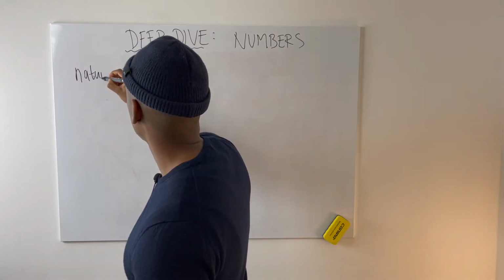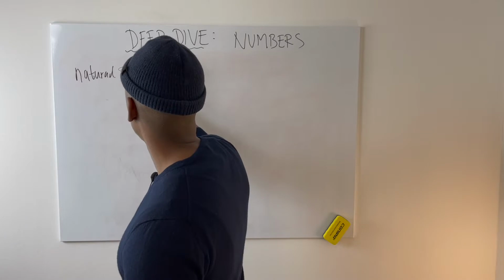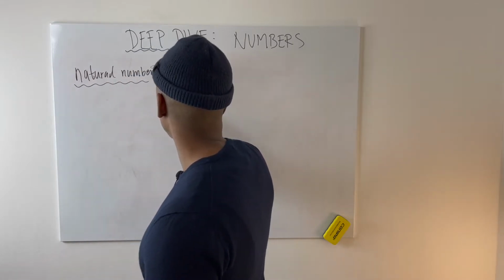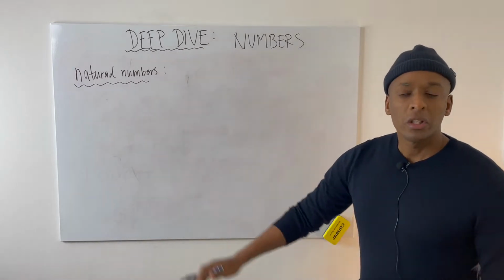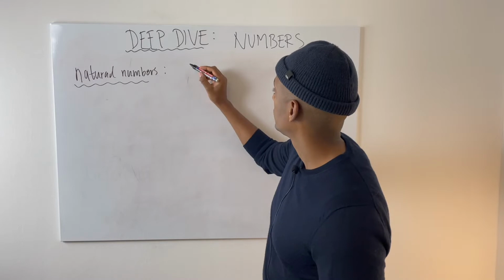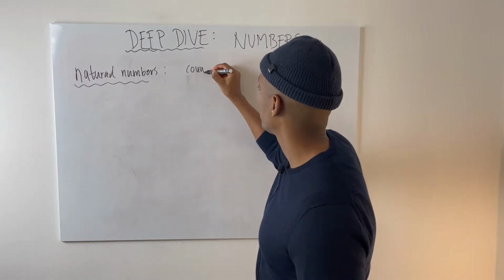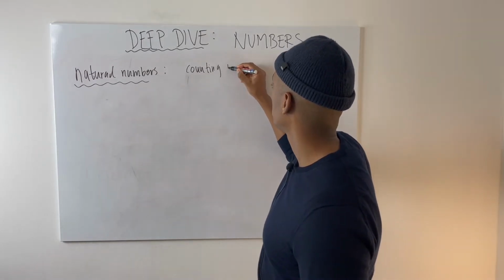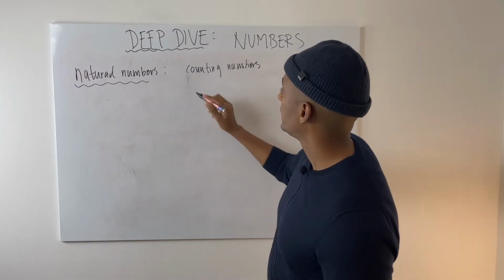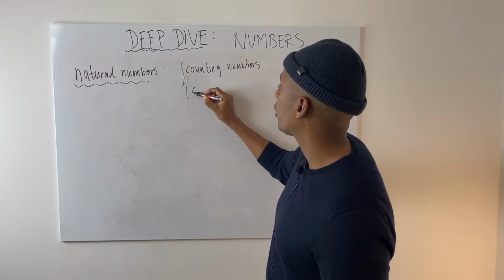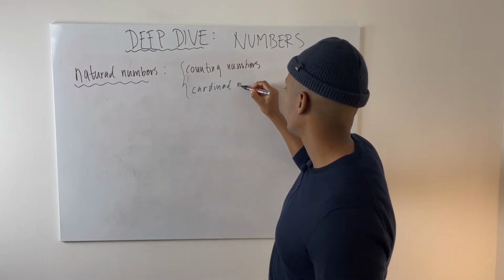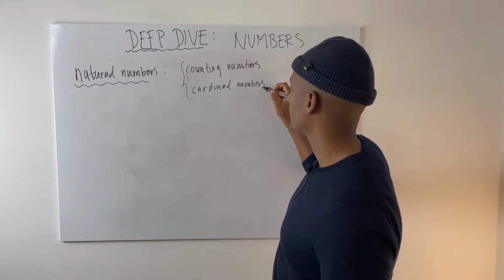Natural numbers. Okay? So the natural numbers are the ones we use for counting. So it's the counting numbers. Okay? Some people also call it the cardinal numbers. Okay?